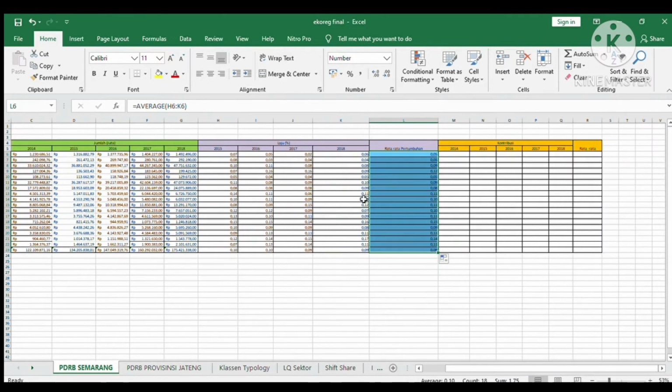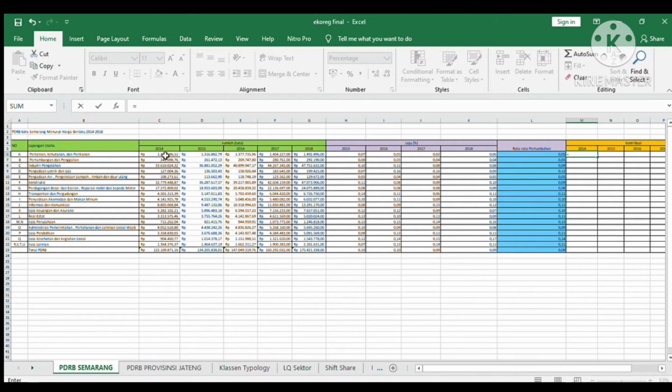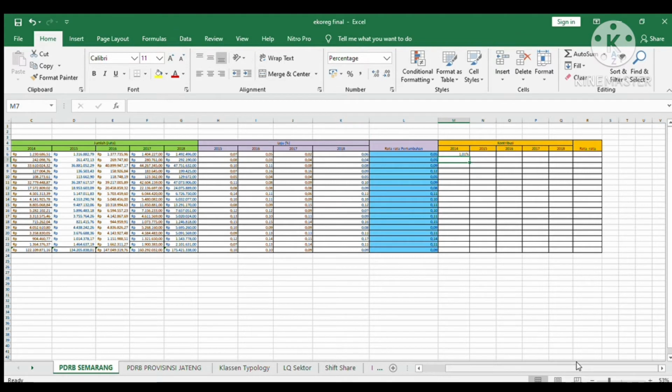Next, calculate the contribution value of each sector by dividing the GDP of each sector by the total GDP in Semarang City, and don't forget to add the dollar symbol in the formula. This is the result of the contribution value, and do it to all sectors and all data.